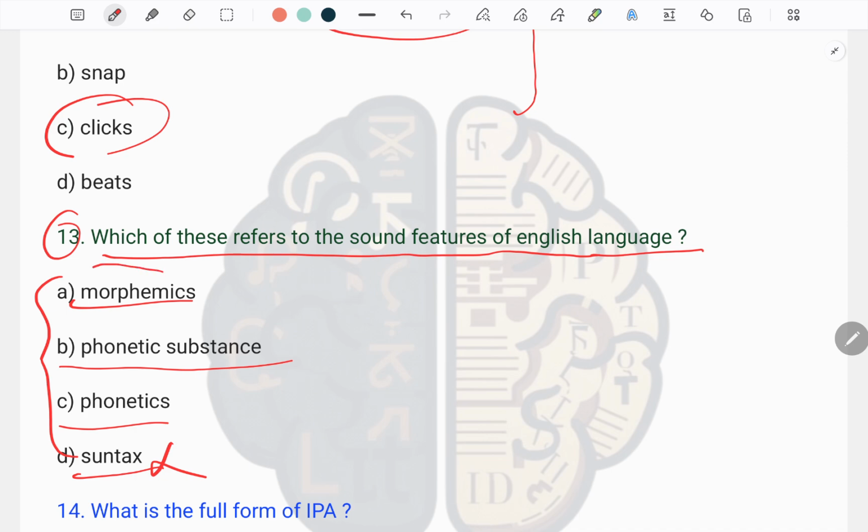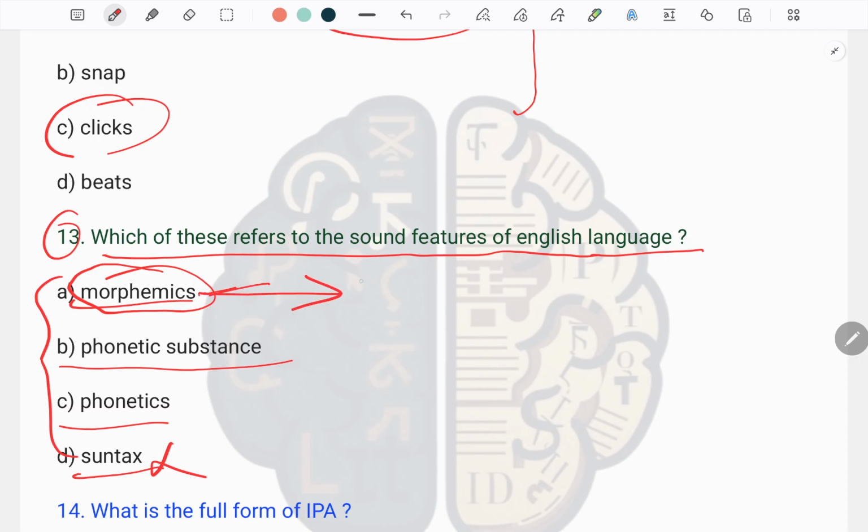When we come to morphemics, that we have already talked about in the above question. Morphemics studies the classification, description and function of the morpheme. And we have also discussed that a morpheme is the smallest meaningful unit of our language.